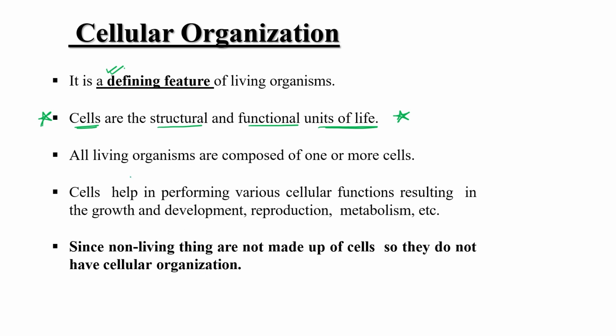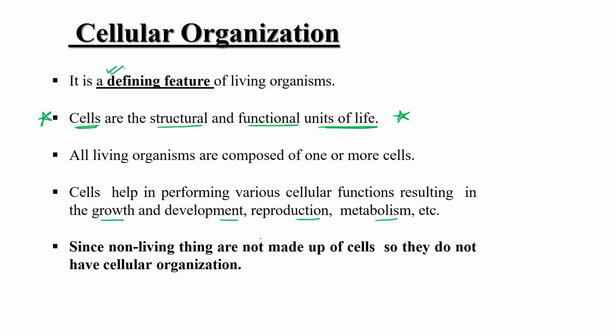So all living organisms are composed of one or more types of cells. Cells help in performing various cellular functions, resulting in growth, development, reproduction, metabolism, and all these types of activity. These activities are performed inside a cell.